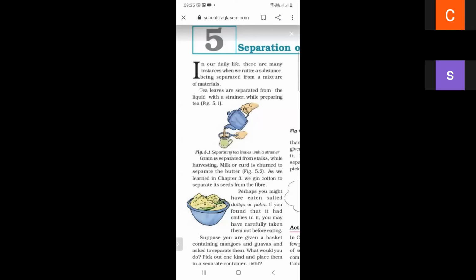So in our daily life, in every field, in every situation, we separate many things from a mixture of materials. For example, tea leaves are separated from the liquid with the strainer while preparing tea. So this is an example of separation of substances.